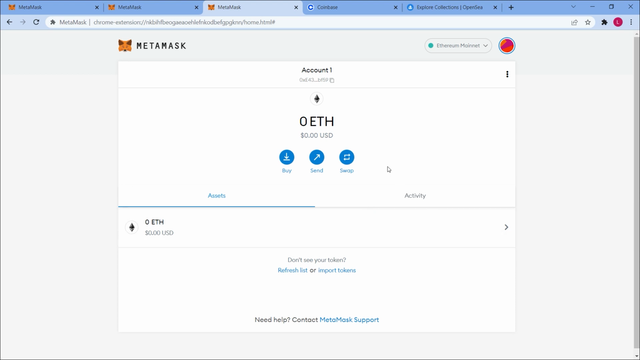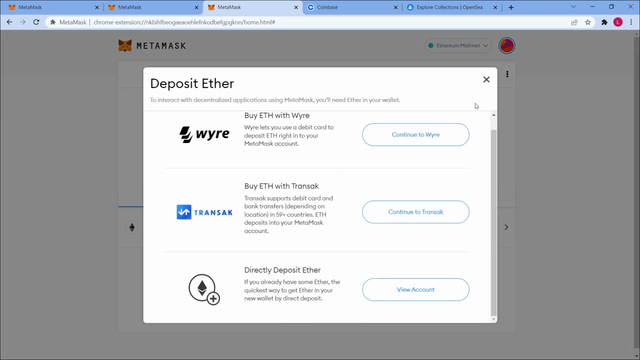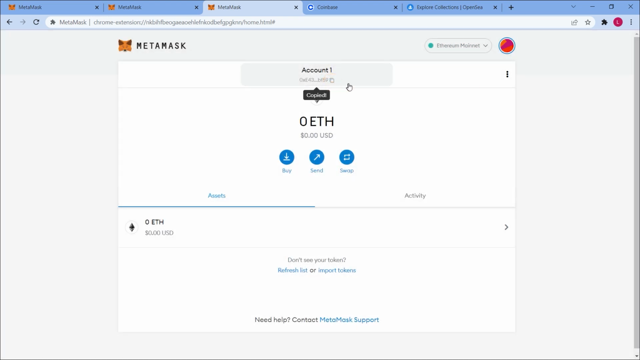And you can see that we currently have no ETH in it because we haven't sent any funds there. So in Metamask, you can purchase Ethereum directly from here. So we're going to click here, copy to clipboard, and this is your Ethereum address. This is what you want to use as your recipient address.